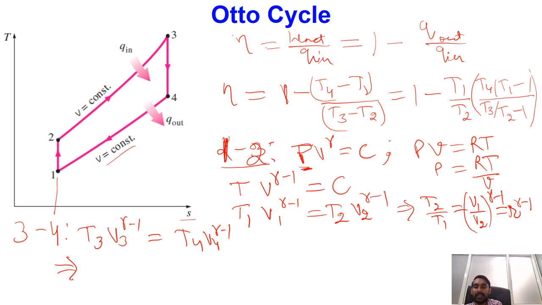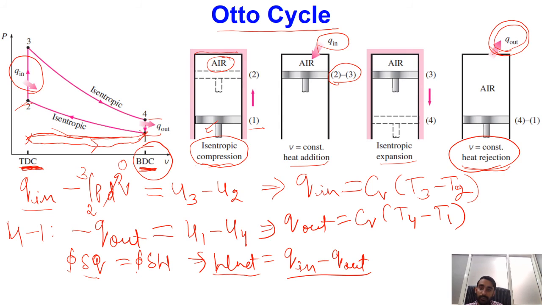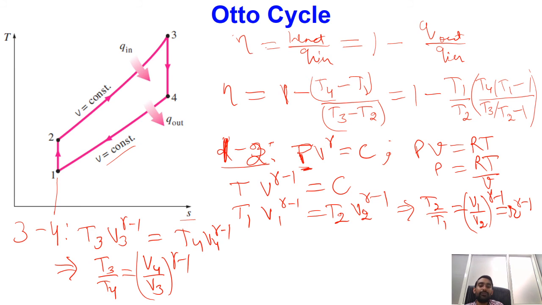So the ratio of T3 by T4 is equal to (V4 by V3) to the power gamma minus 1. If you once again see, V4 is equal to V1 and V3 is equal to V2, so I can write the ratio V4 by V3 once again as the compression ratio r to the power gamma minus 1.